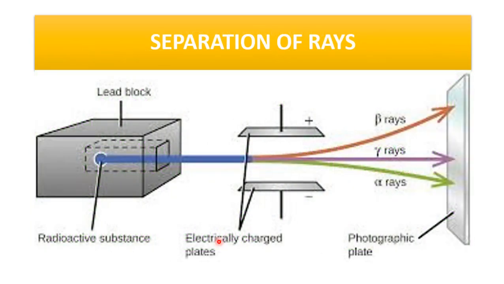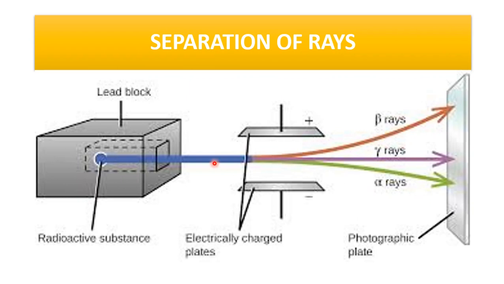This is the separation of rays through experiment. This is a lead block containing a radioactive substance. There is a hole to let the rays pass out, and they examine these rays on a photographic plate by keeping two electrical plates, one positively charged and the other negatively charged. When they saw the image of these rays, they showed deflection towards the positive and negative poles.